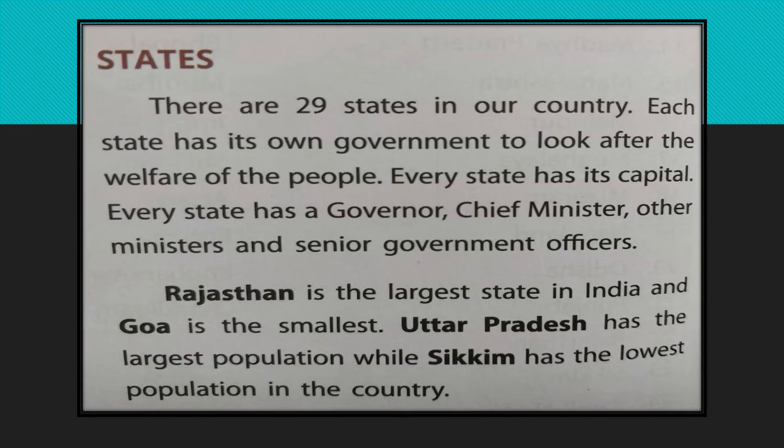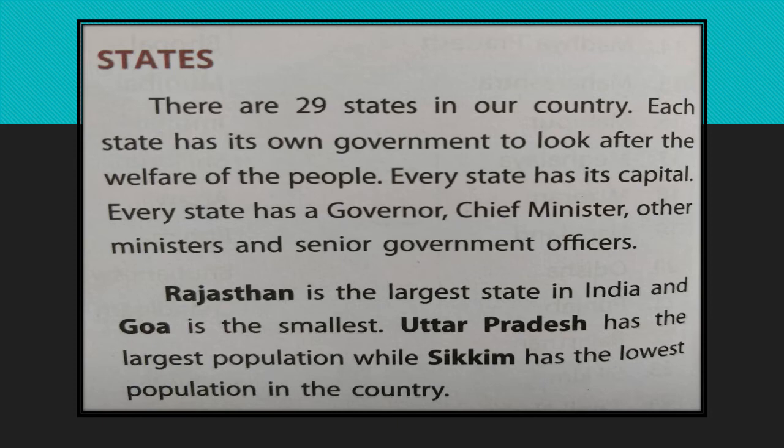Now we move to the states. There are 29 states in our country, and each state has its own government to look after the welfare of the people. Every state has its capital. Every state has a governor, chief minister, other ministers, and senior government officers.